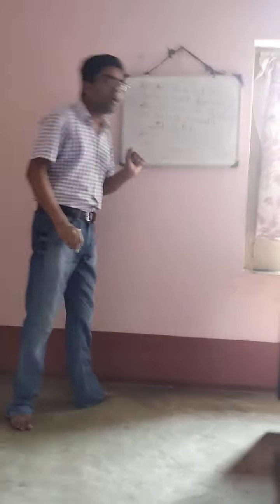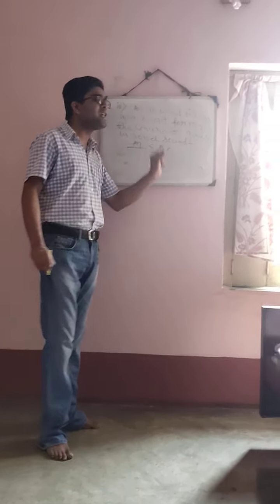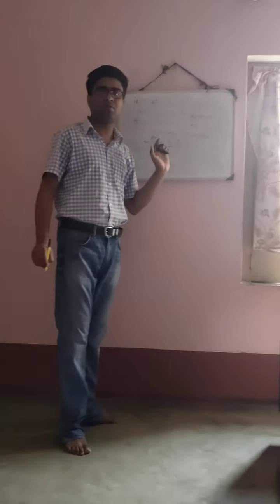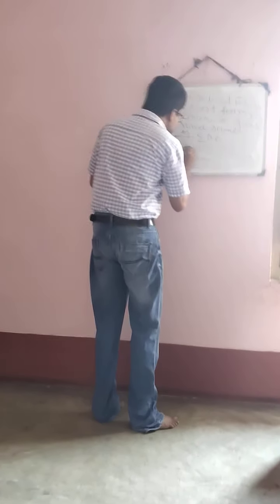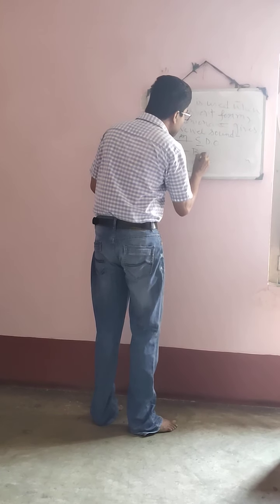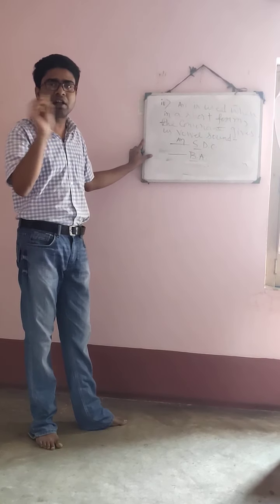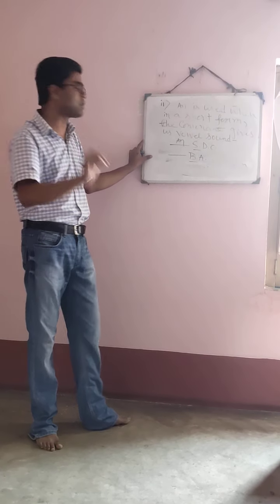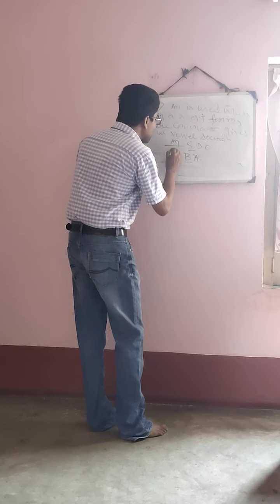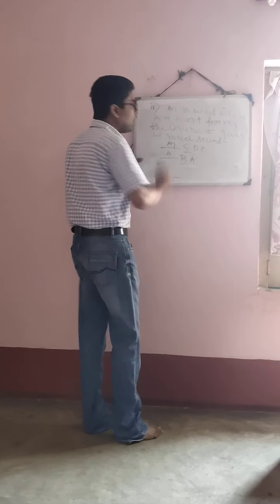So what is the correct answer? He is an SDO. Is that clear? But if I say he is dash BA, BA means Bachelor of Arts. Look, B. Here you are not getting the vowel sound. So it will be a BA, not an BA. Understood?